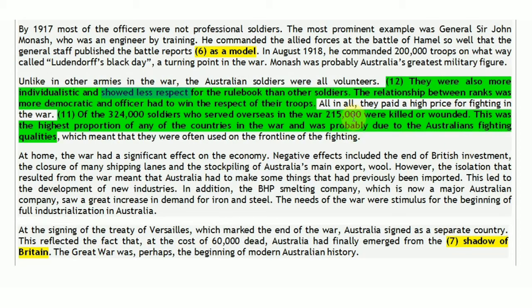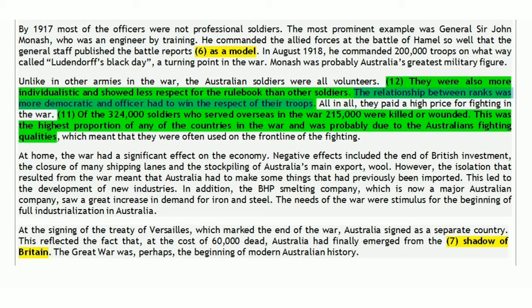Okay, the relationship between ranks was more democratic, and officers had to win the respect of their troops. So it was like in the army of Australia that the superiors had to gain the respect of these Australian soldiers, their troops. It was not like that as they are superior they should get respect naturally. No, it was not like that. Superiors had to gain respect of their troops by doing something.